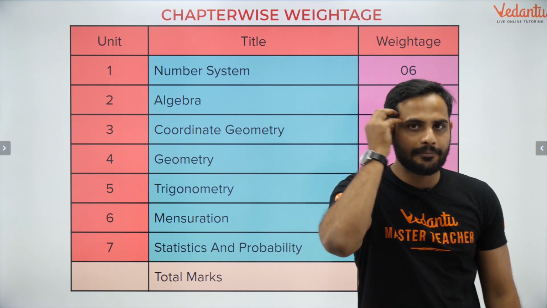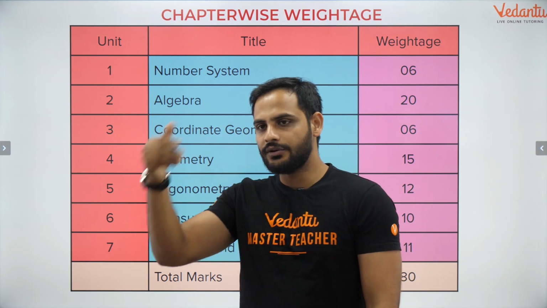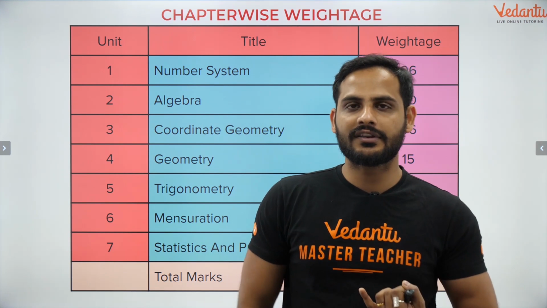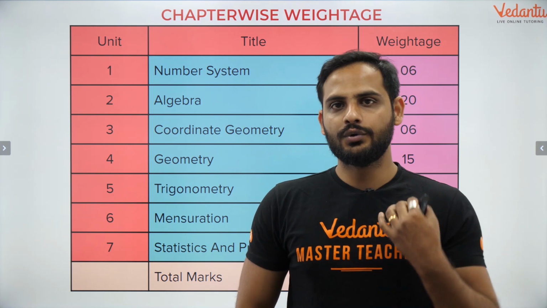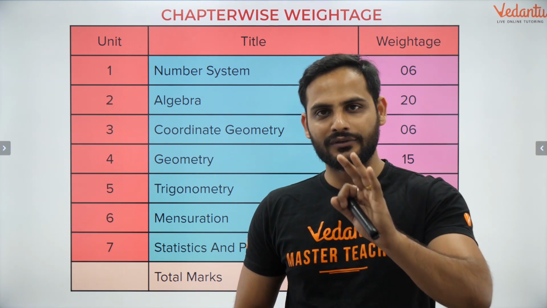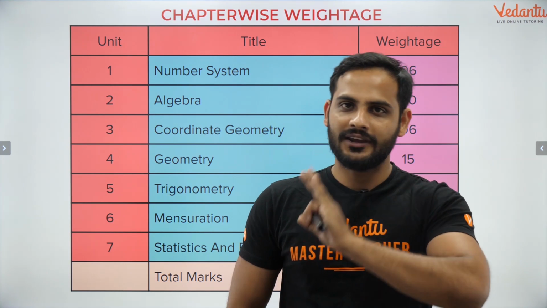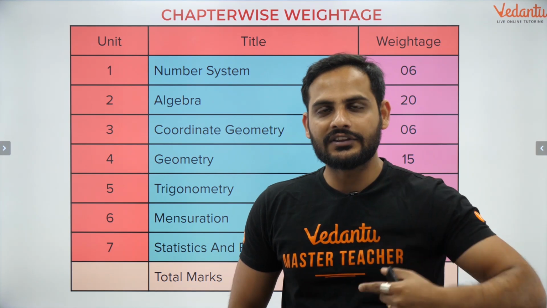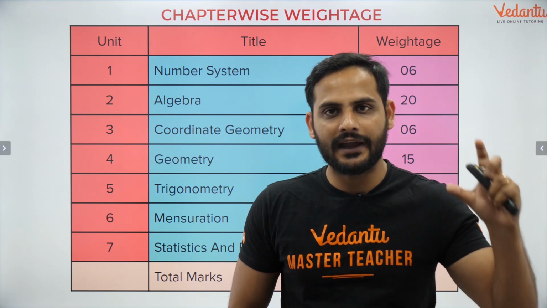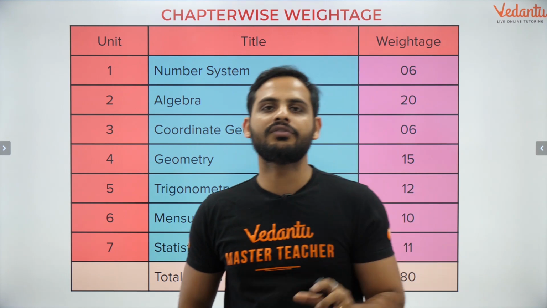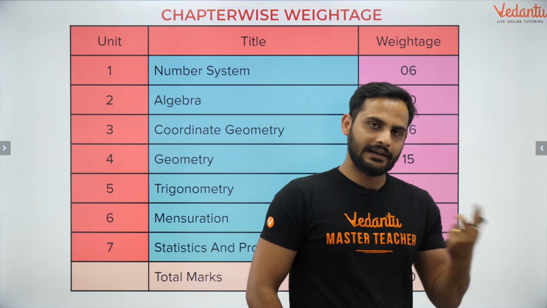So these are the points you should remember. When you are doing coordinate geometry, you should first understand: do I remember the distance formula, do I remember the section formula, do I remember the formula for the area of a triangle? If yes, then it means you're good with the chapter. Solve some questions. If you are able to solve all the questions, that means you're doing good enough. Let's go to the next chapter. This way, try to analyze what kinds of problems are there in that chapter, and whether you are able to solve those kinds of problems or not. Let's move to the next unit.